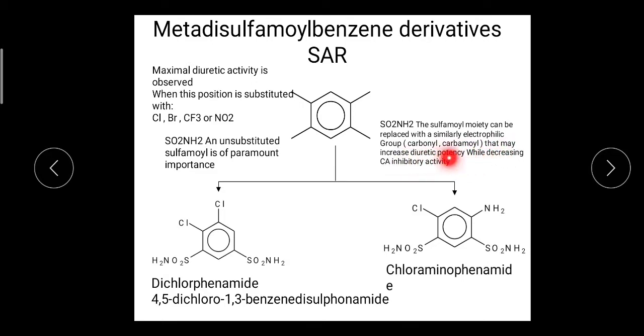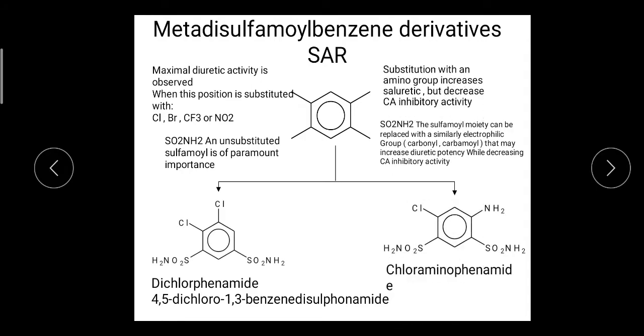That increases diuretic potency, but it decreases carbonic anhydrase inhibition activity. So to inhibit carbonic anhydrase, the SO2 group must be present. Without that, the other groups can show diuretic action, but they do not show carbonic anhydrase inhibition.